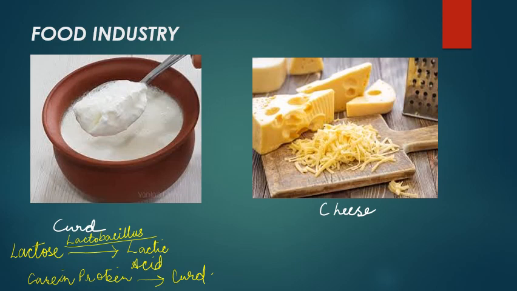Now, the making of cheese is similar in some ways to that of curd. The bacteria convert the lactose found in the milk to lactic acid, the same process, but here an enzyme is added to set the curd. The semi-solid curdled material is then separated from the fluid and is made into cheese. Then fungi and bacteria are added. They act on the fresh cheese and give it a characteristic smell and flavor.